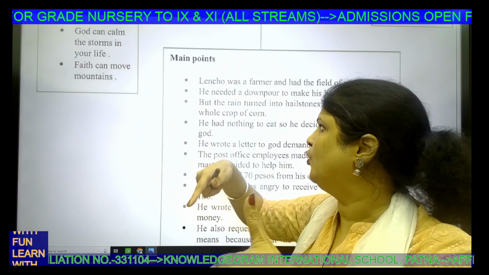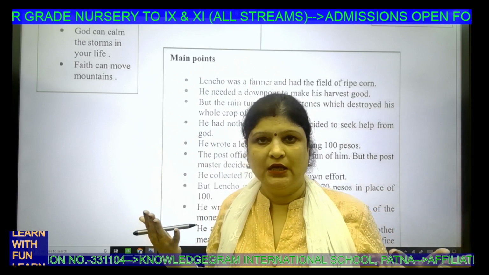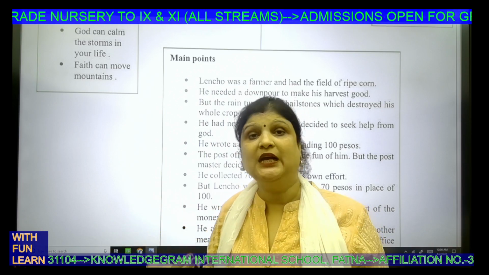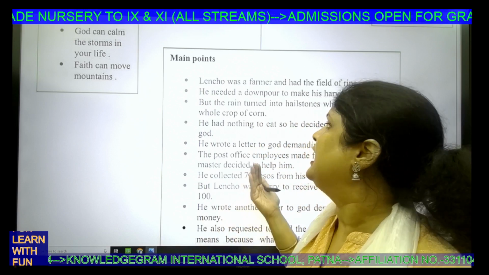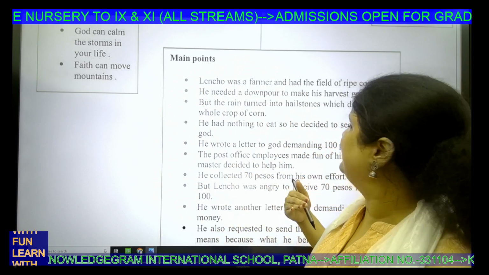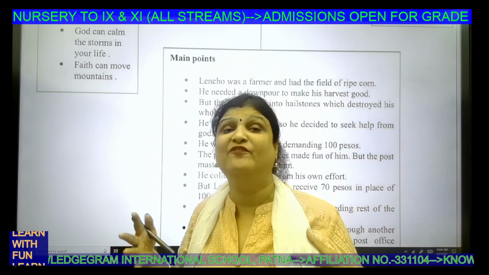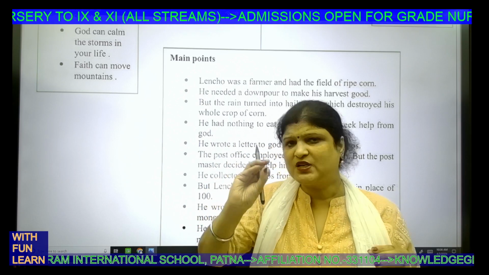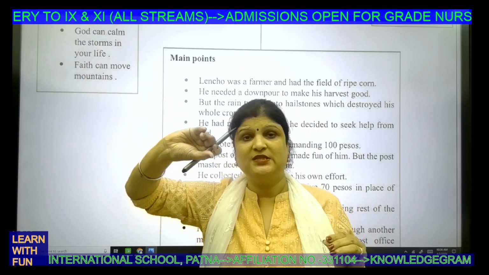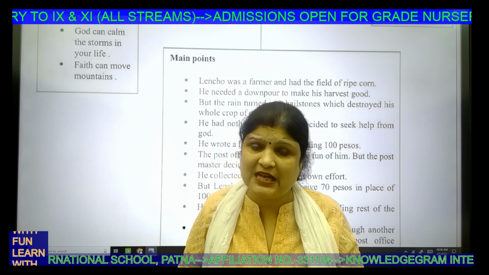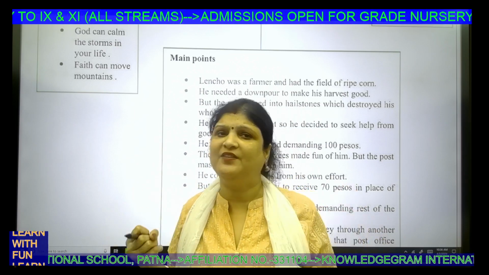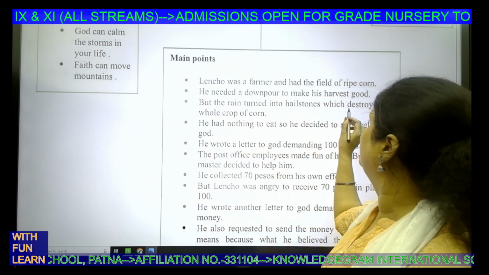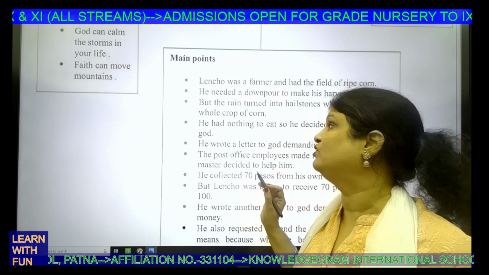He has a field of corn, and obviously a farmer's life depends on the vagaries of nature. So here comes rainfall. Lencho is eagerly waiting for the rainfall. But what happens when rain falls? Things do not turn out as per expectation. He was continuously looking at the northeast because he expected that black clouds were coming and would give a good harvest. However, the rain turned into a hailstorm and destroyed his whole crop.